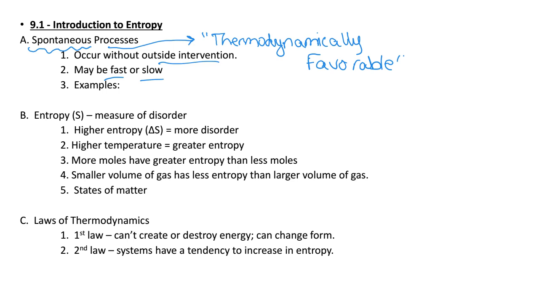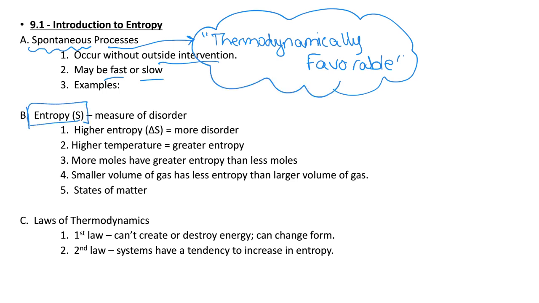So we'll look at some examples as we get through this unit, but we need to understand some terms before we can understand this whole thermodynamically favorable idea. We need to know what entropy is. So entropy is a term that you have probably heard before. It is a measure of disorder. Normally, they refer to this as our second law of thermodynamics, and that the entropy of the universe is always increasing. But when we're talking about chemical reactions, the entropy has to do with disorder, how many molecules there are, are they solids, liquids, or gases?